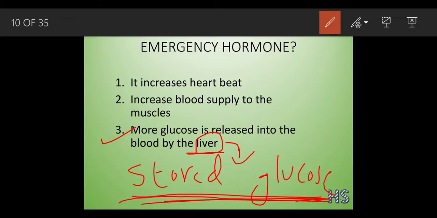In any emergency situation, the liver is going to release the glucose into your bloodstream. Okay, why is it going to release the glucose? For energy production, so that the body gets more energy.